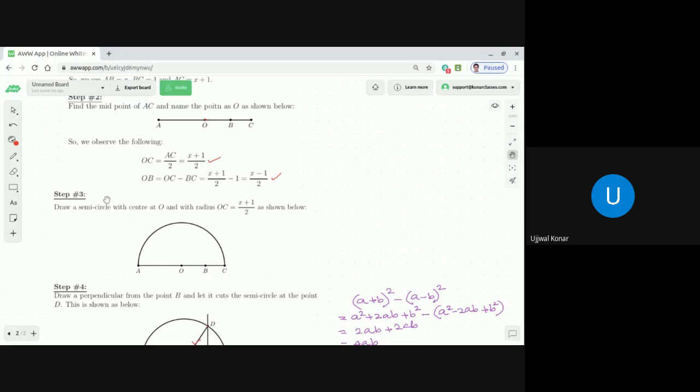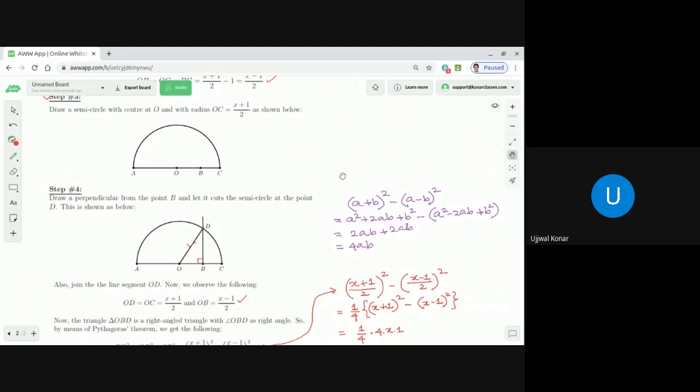Absolutely clear? Then in step 4, from the point B, let us draw a perpendicular on the line AC, and it cuts the semicircle at the point D. As you see, this is the point D, dear students.